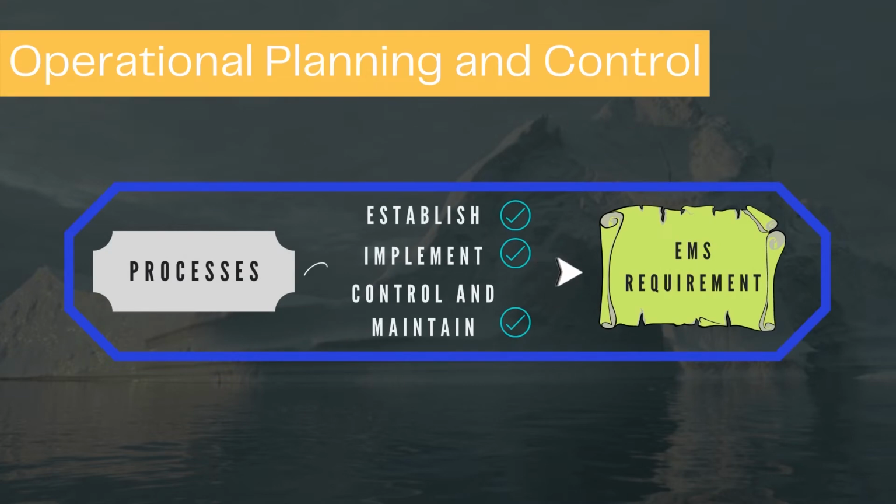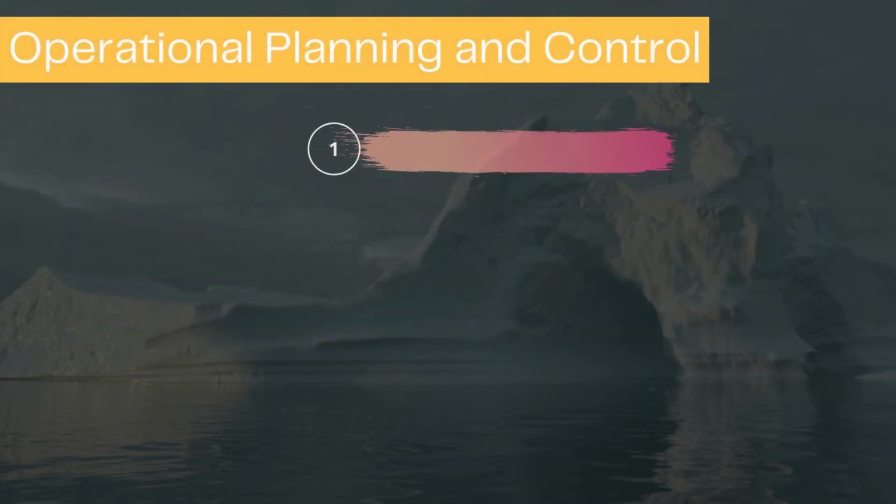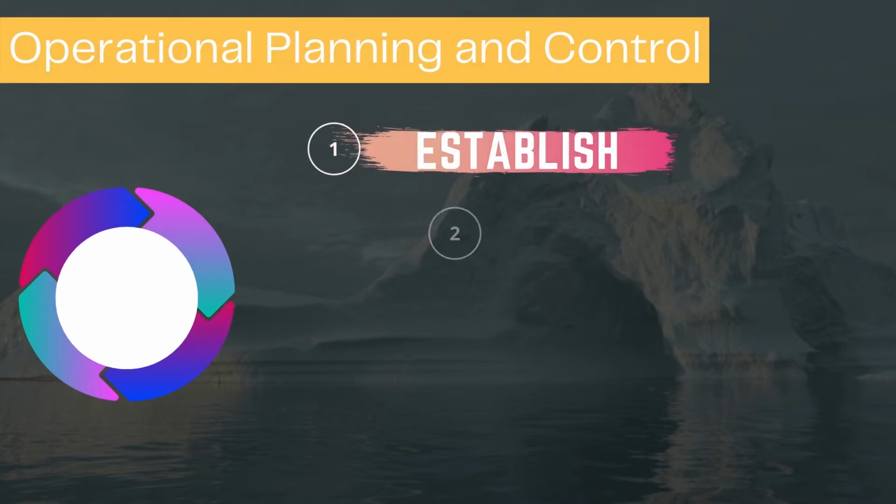The organization shall establish, implement, control and maintain the processes needed to meet the EMS requirements. It is also important to control planned changes and review the consequences of unintended change. The organization shall have consistency with a life cycle perspective by establishing controls, as appropriate, to ensure that its environmental requirement is addressed in the design and development process for the product or services, considering each life cycle stage.